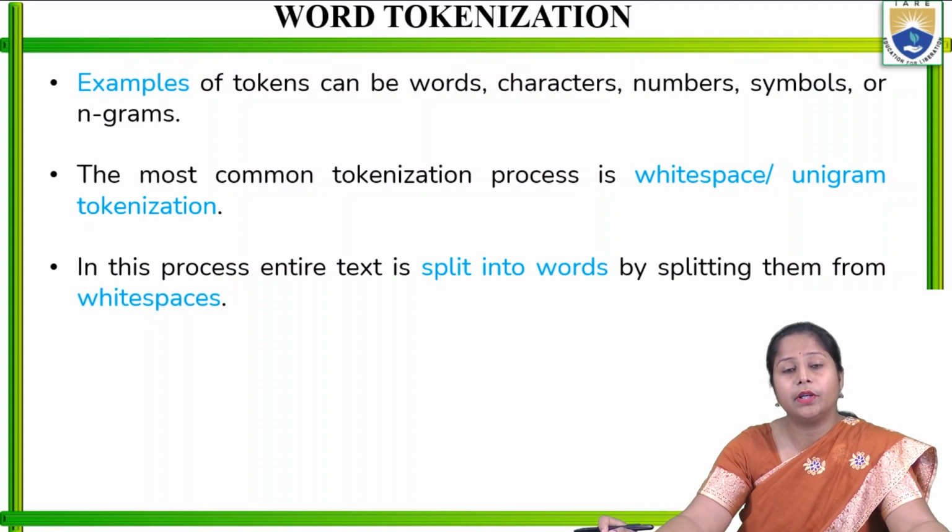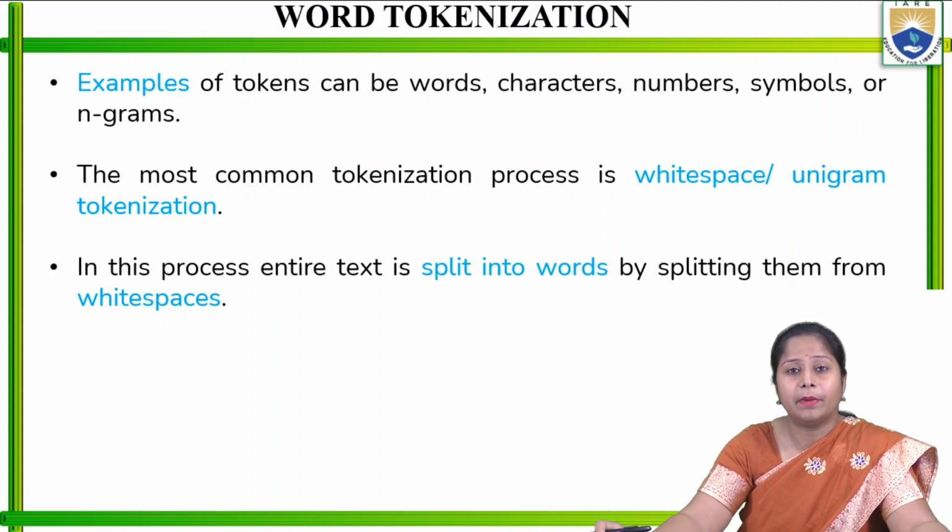So whenever we make different tokens, that can be a word, a sentence, a character, a number, a symbol, and even a sequence of words. It can be a combination of two words, or a combination of n words. So that is called an n-gram.